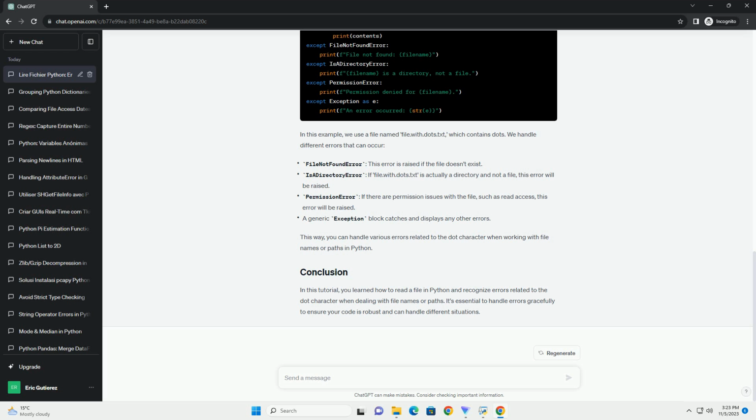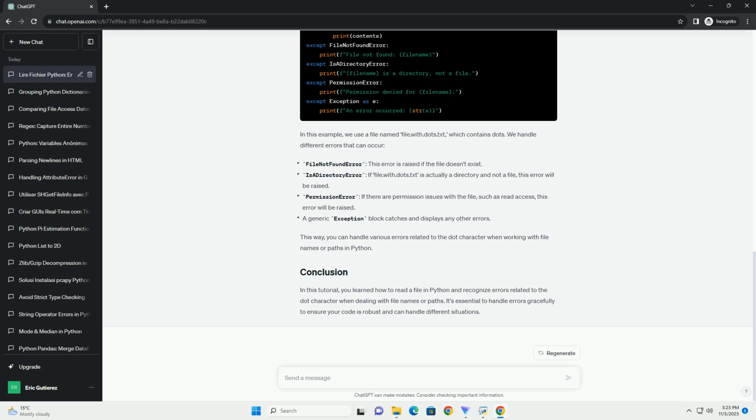In Python, the dot character is used for various purposes, such as method and attribute access in objects. To avoid errors when using the dot character in file names or paths, you should be cautious and handle these cases gracefully. Here's an example of how to recognize and handle errors related to the dot character. In this example, we use a file named file.with.dots.txt, which contains dots. We handle different errors that can occur.